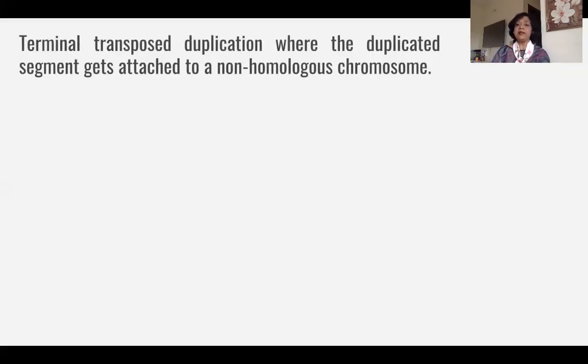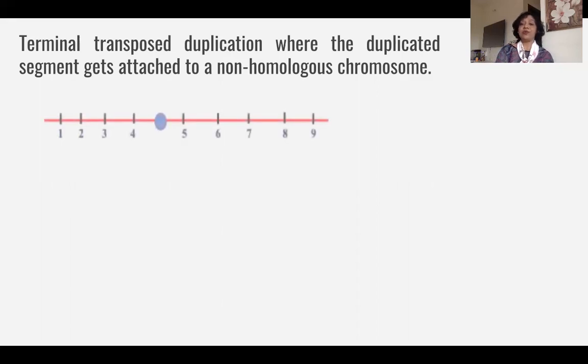Now, terminal duplication, students, you are aware of the term terminal, where the duplicated segment gets attached to the terminal portion of the non-homologous chromosome, and in that case it is called the terminal transposed duplication.